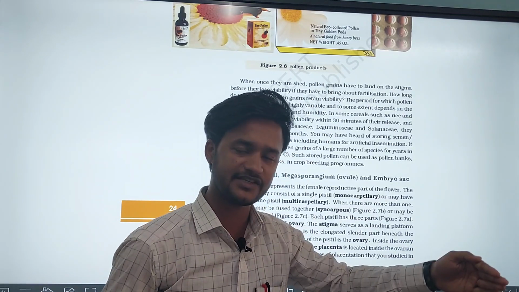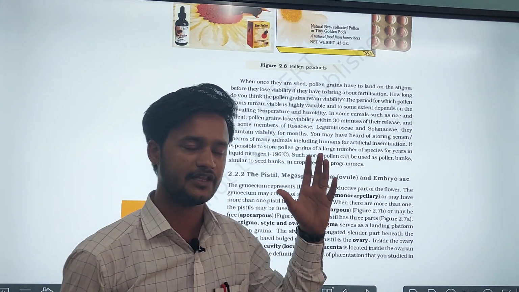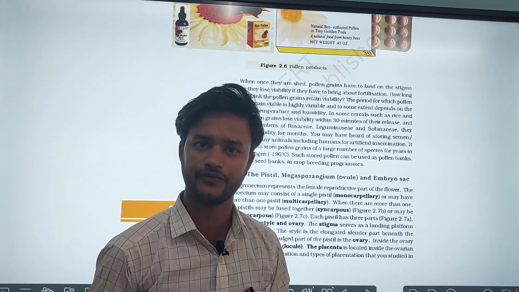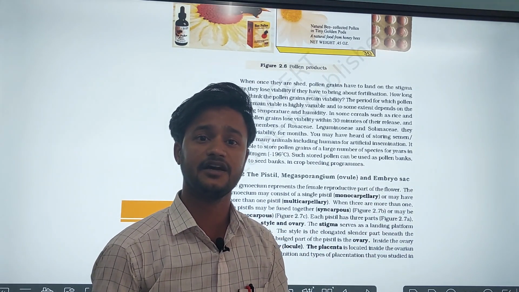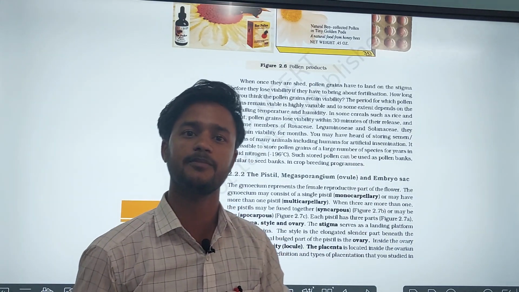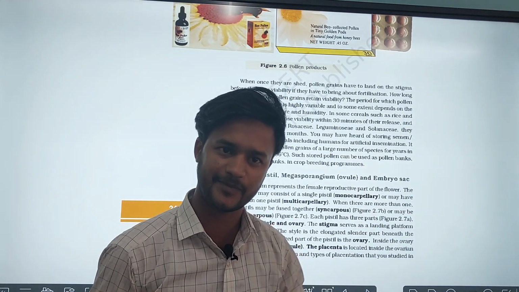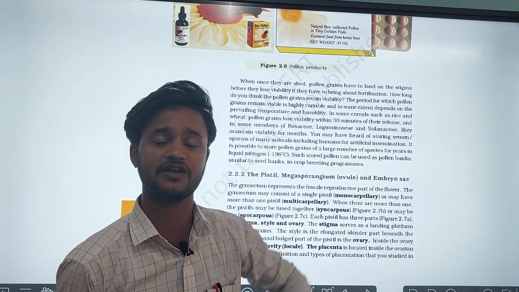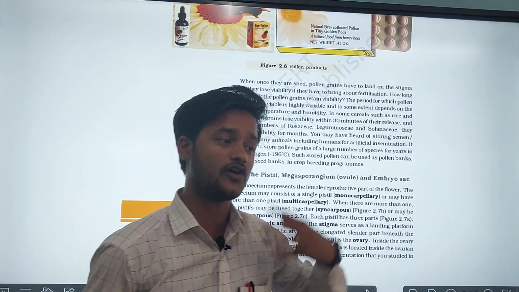Right? In the previous session we were also discussing the pollen grain. What is another name for pollen grain? Male gametophyte, and it is commonly called the microspore. The microspore develops from the microspore mother cell through meiosis, that is called microsporogenesis. We were also discussing the structure of the microspore and the causes.